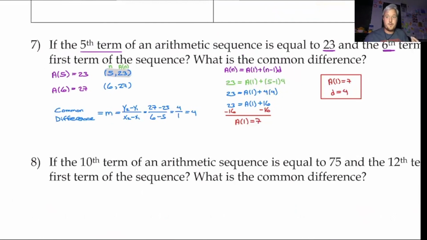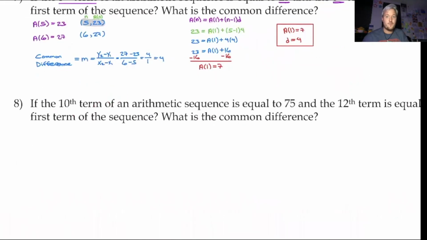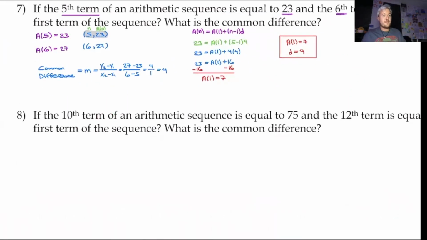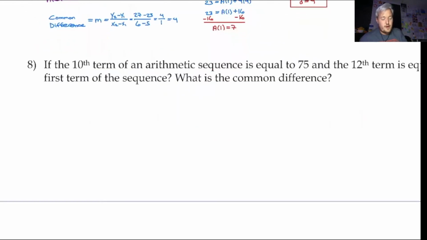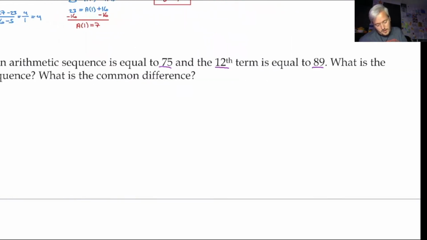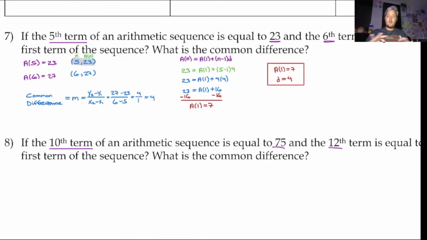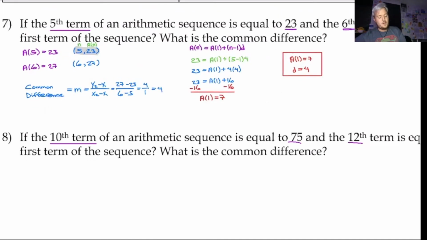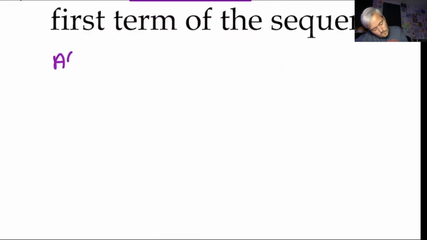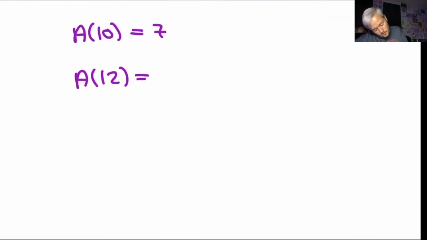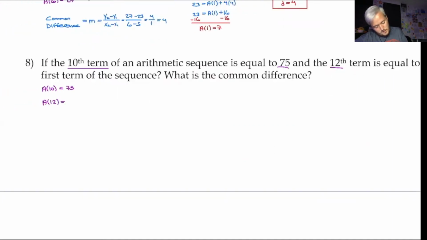Just FYI, this is a really good question for pretty much anyone. So I'd really make sure you're good on these problems, number 7 and 8. All right. Now number 8 is very similar. Now they're saying the 10th term is equal to 75 and the 12th term is equal to 89. So instead of giving you consecutive terms, now I'm giving you 2 random arbitrary terms. So the 10th term and the 12th term. The 10th was 75 and the 12th I believe was 89. Yes.